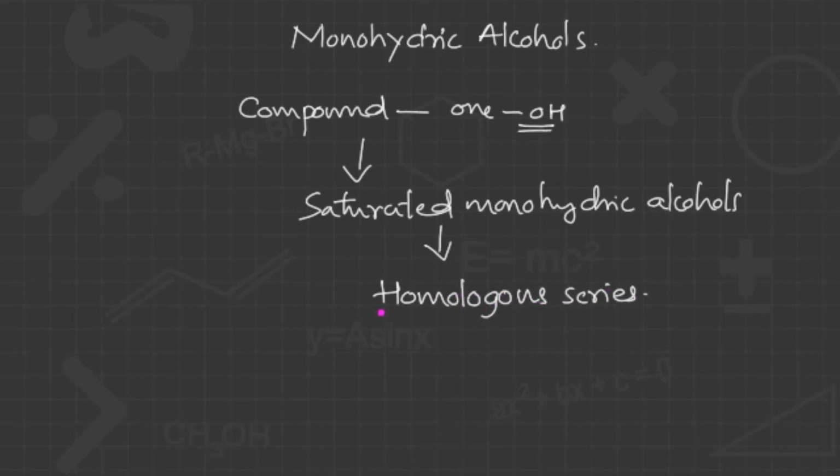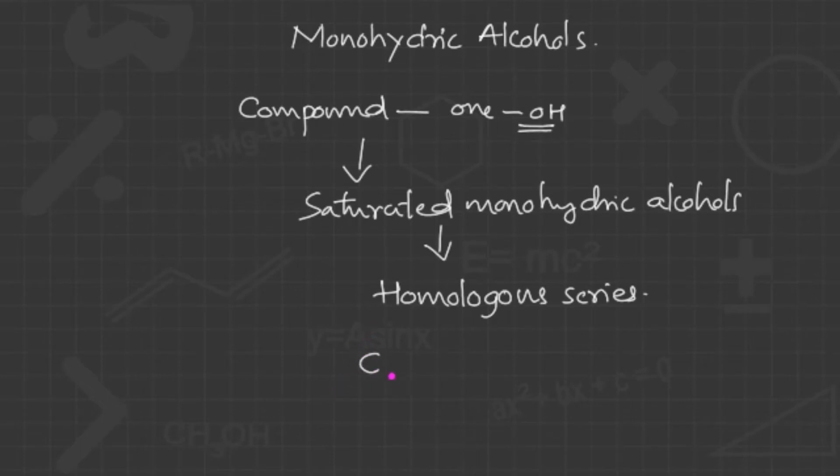And you know very well about a homologous series: a series of organic molecules in which the CH2 unit differs between two consecutive molecules. Because of this, these saturated monohydric alcohols form a homologous series, meaning they follow a general formula.